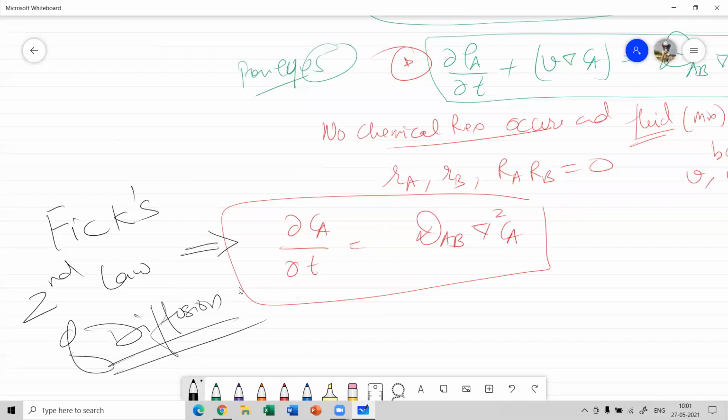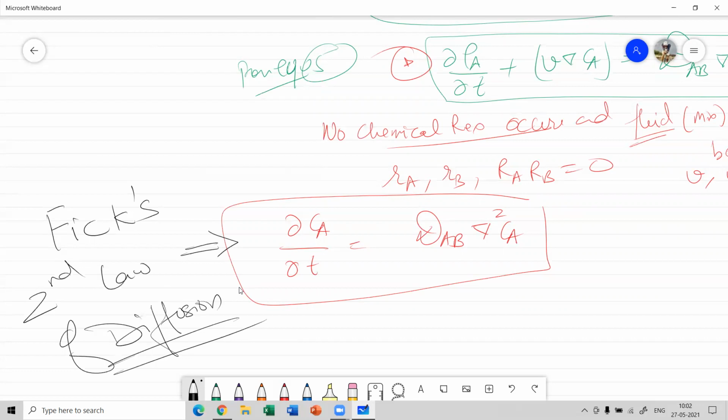Your second law of diffusion is related to mixtures or multi-components which are in the solid state. Why in the solid state? Because in that situation they are assumed to be stationary. They are not moving. So normally this sort of diffusion occurs in solids. So this is your Fick's second law of diffusion, the general expression.